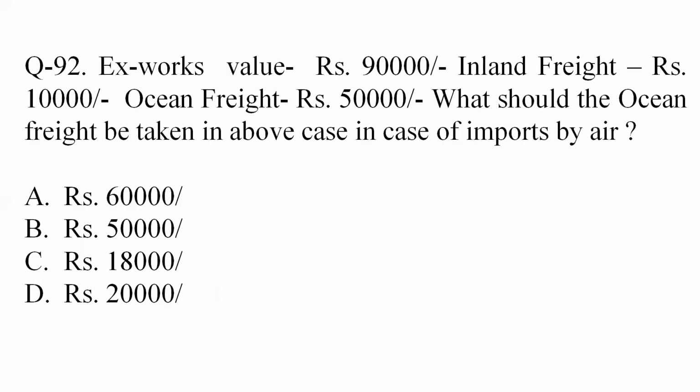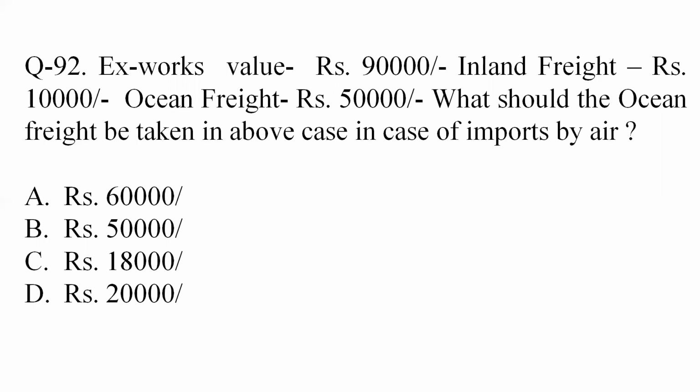Question 92. X works value rupees 90,000, inland freight rupees 10,000, ocean freight rupees 50,000. What should the ocean freight be taken in above cases in case of imports by air? As per the Customs Valuation Rules 2007, by air the freight value is 20% of the FOB value.